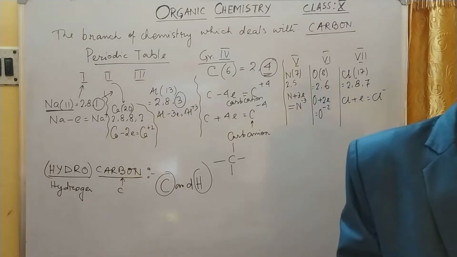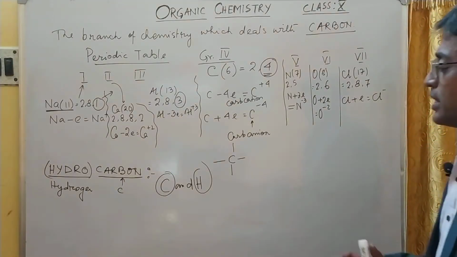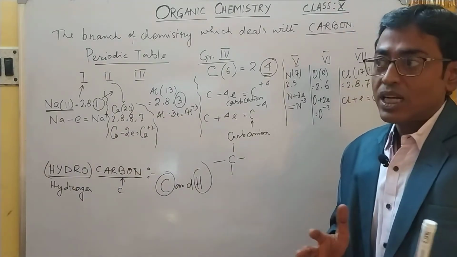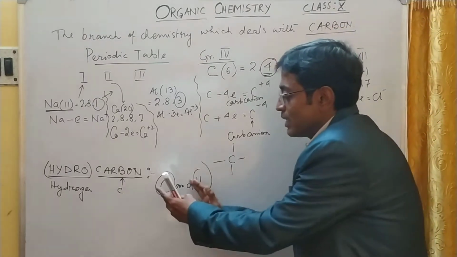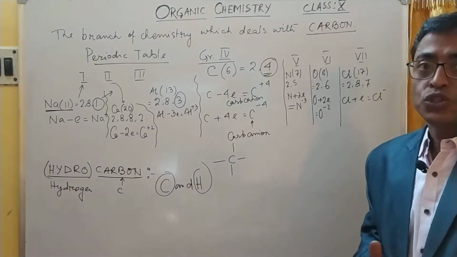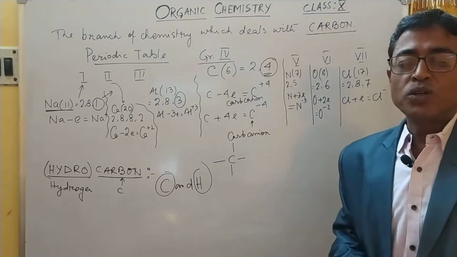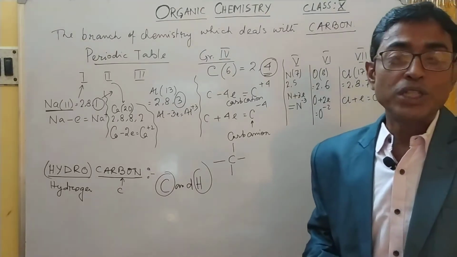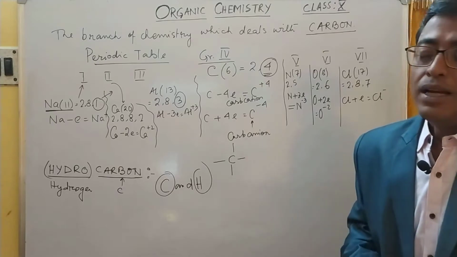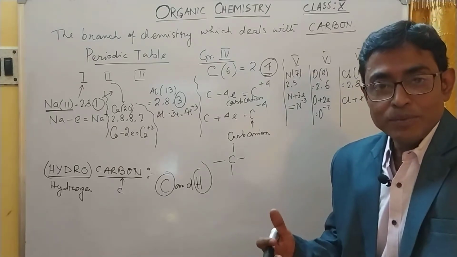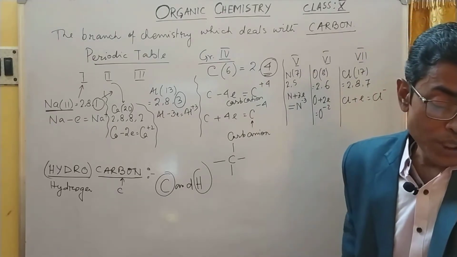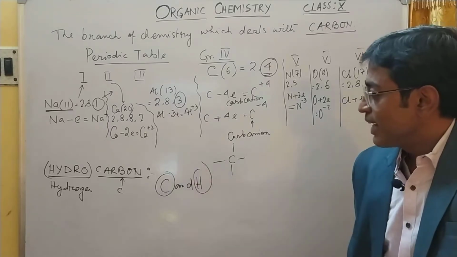So remember, why are we learning organic chemistry? There are 108 or 116 elements, so why are we taking only carbon? Because the compounds formed by carbon are uncountable, tending to infinity, and almost half of the compounds are still unknown. So remember, this is the tetravalency of carbon.